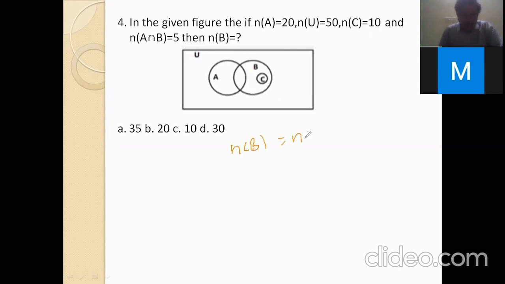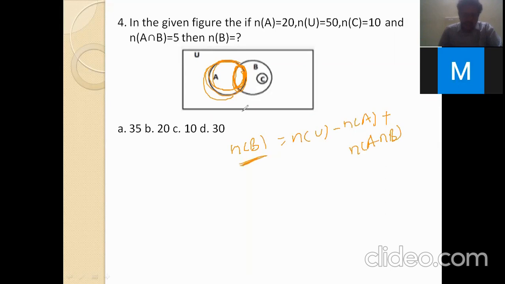The total value is n of U. From this n of U, we subtract n of A. So this total is completed, but we need to add this part, n of A intersection B. Once again, listen.